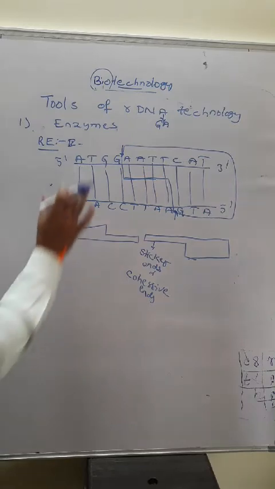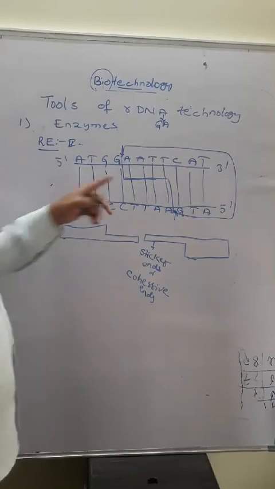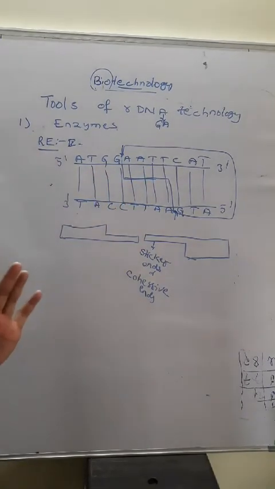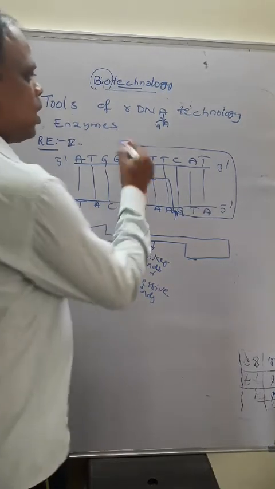And how do the enzymes recognize these base pairs? The enzymes mainly recognize a palindromic sequence.